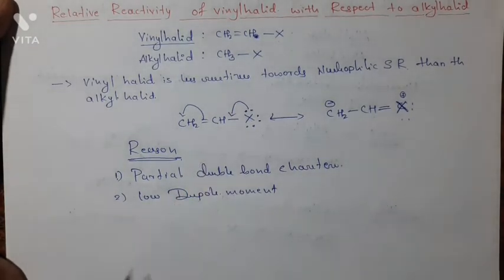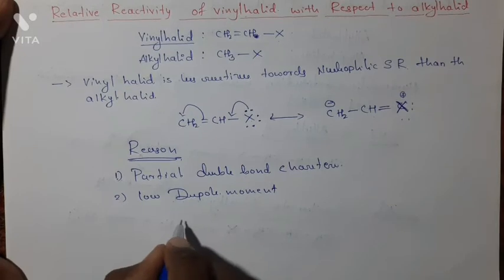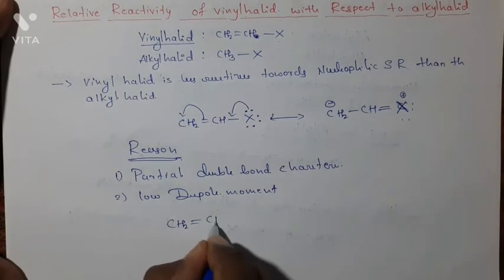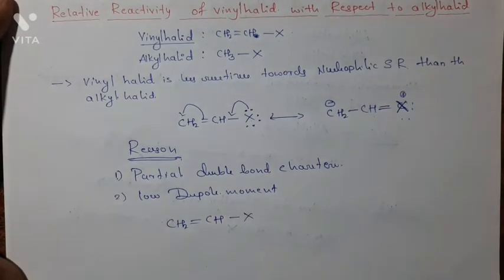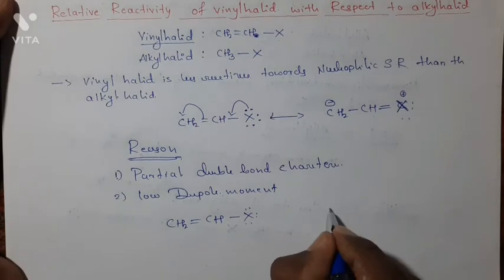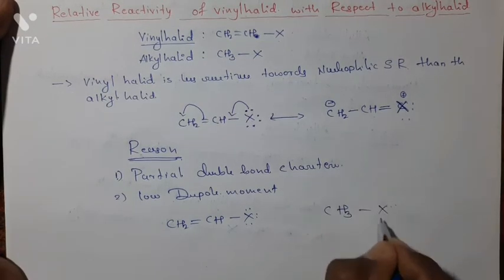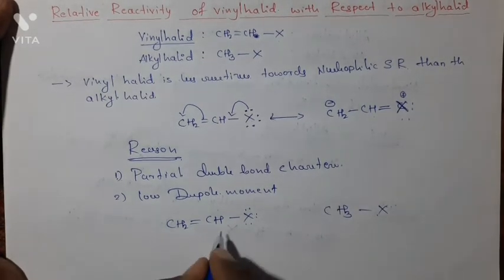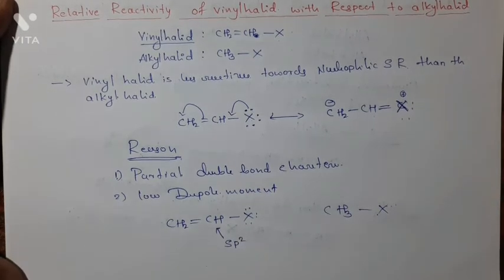For example, in vinyl halide, CH2=CH–X, this is our vinyl halide, it contains a lone pair of electrons, and this is our alkyl halide. Here this is the sp2 hybridized carbon atom, and this carbon atom is sp3 hybridized.